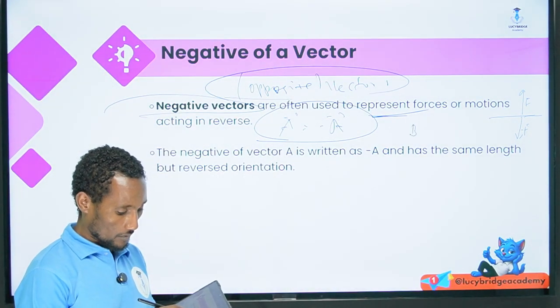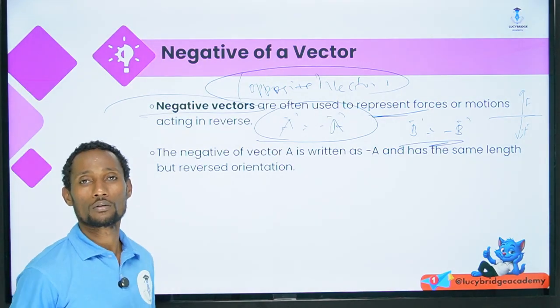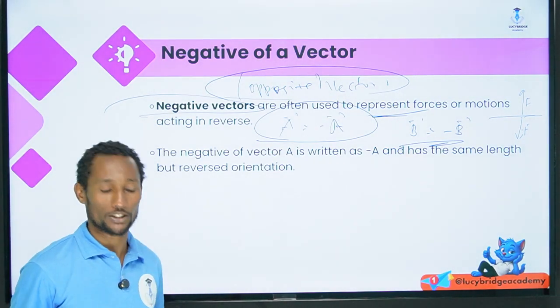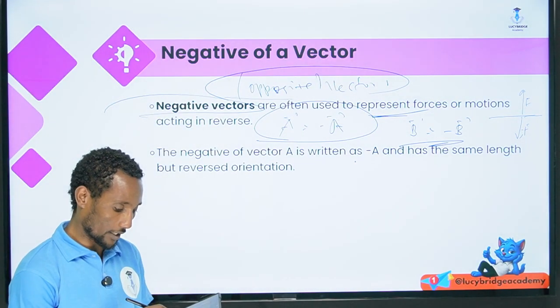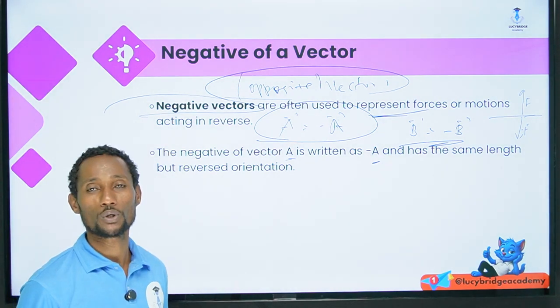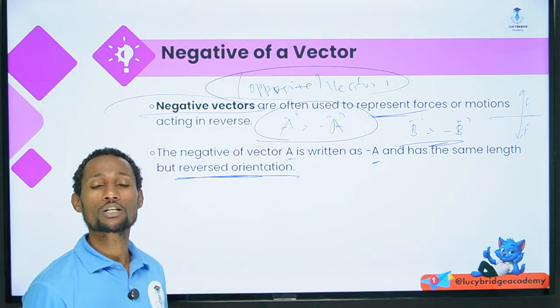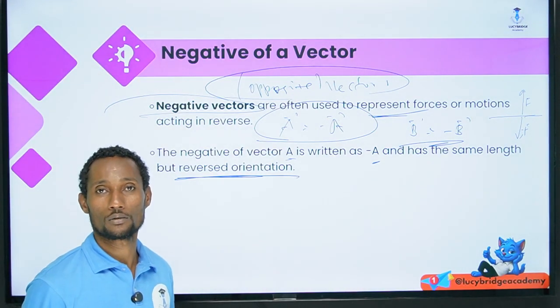A vector B and minus B are also opposite or negative vectors. Here, A and minus A have the same length or magnitude, but are opposite in direction, the reversed direction.